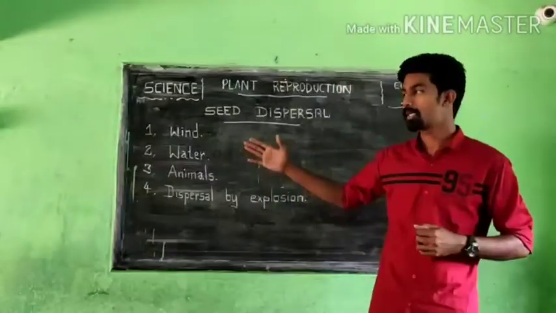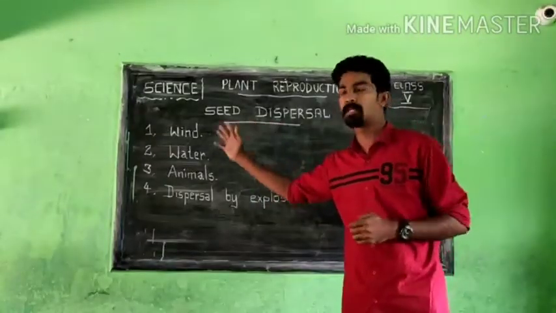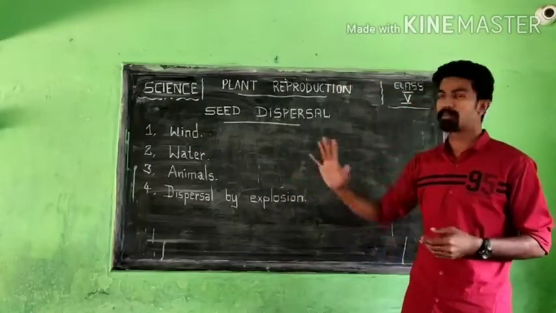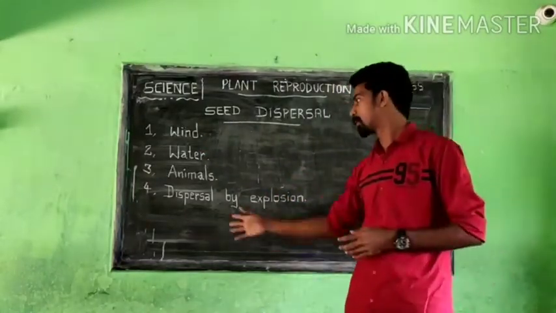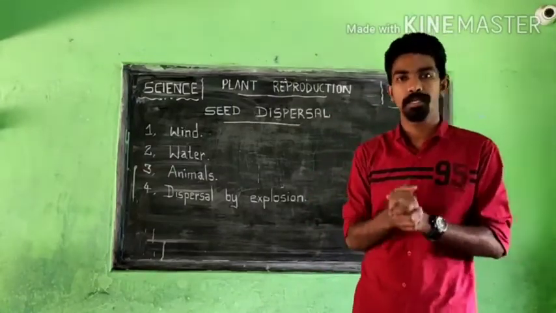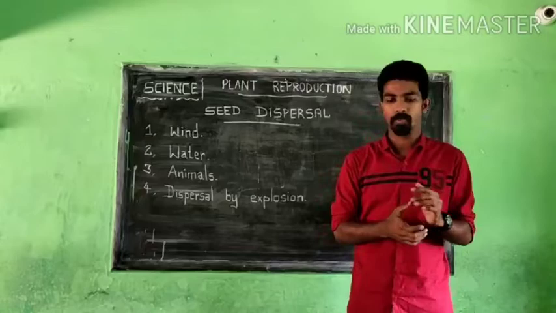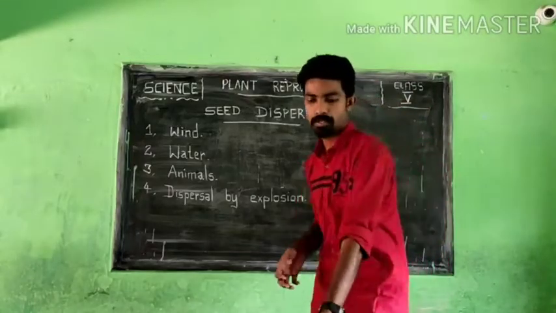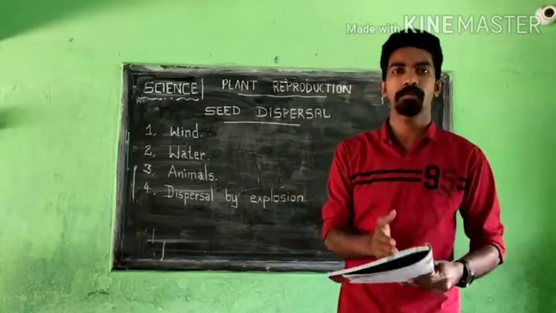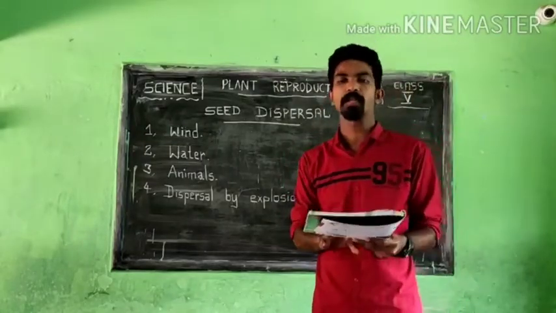Today we will study in detail how seed dispersal happens with the help of wind, water, animals and human beings, and the last one, dispersal by explosion. All these things you will study in detail in this video. So we will go to the chapter itself. On page number 5 there are some small paragraphs given. If you have the textbook, please take it. We will start with that.